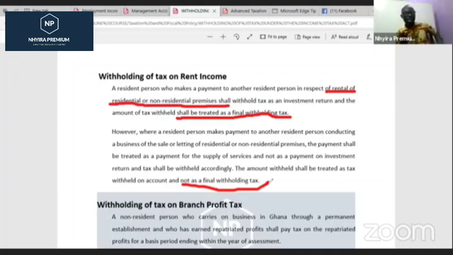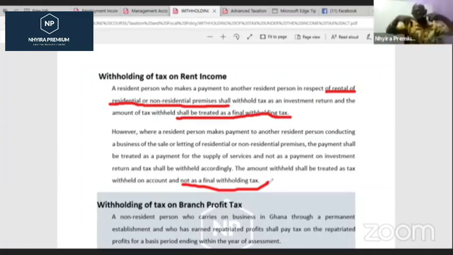But the sweet spot is that many a time what happens is that the landlord will be saying that they will not, because if you rented the property and it is like say $20,000 and withholding tax is say 8%, it means you will deduct 8% of the $20,000. Now, what they will tell you is that they still want their $20,000. So you will still pay them their $20,000. Then you will pay the 8% on the $20,000 to the Commissioner General. And they don't care. If you don't do it, another company will do it and will come for the property. That is just a side though.